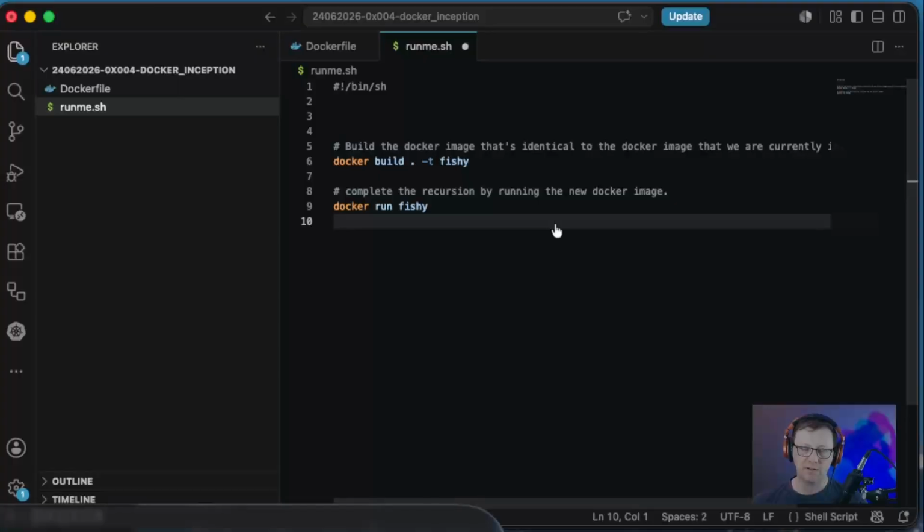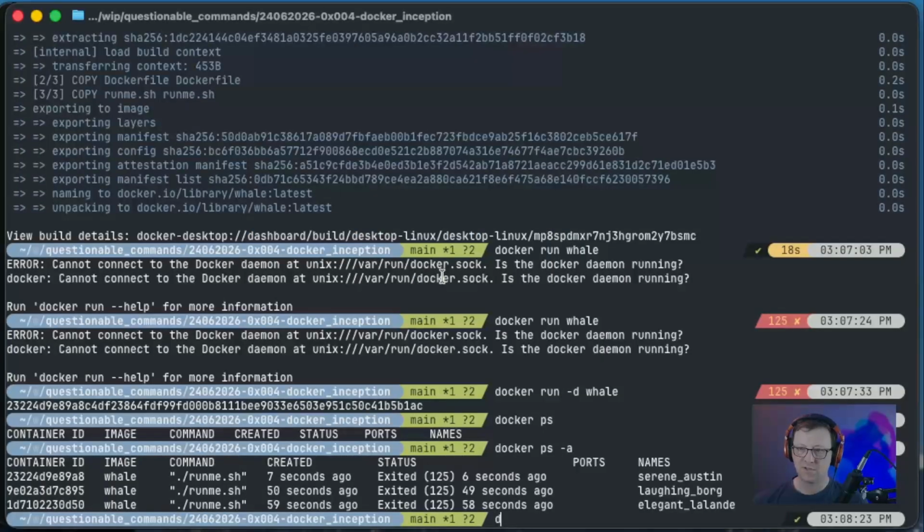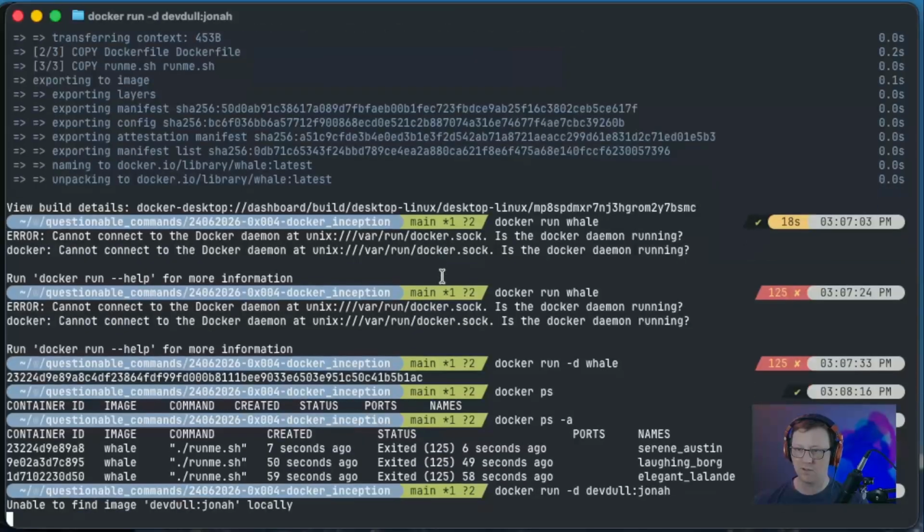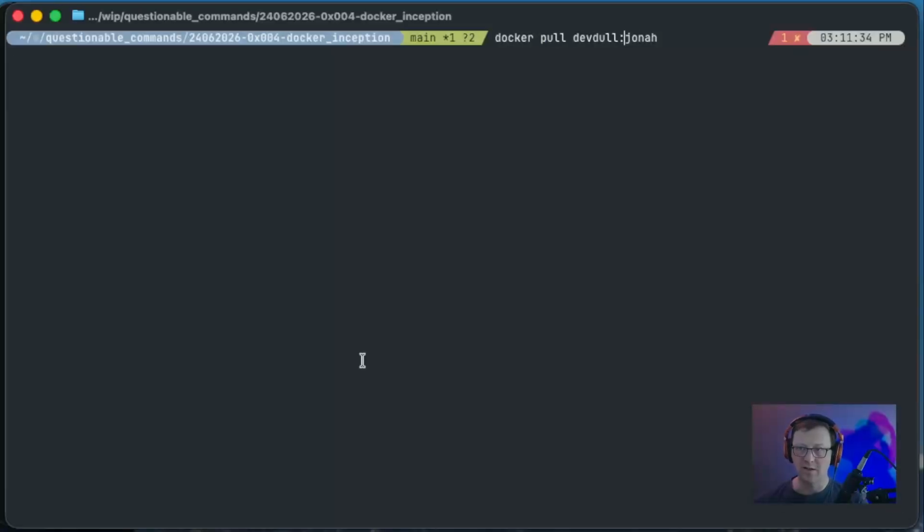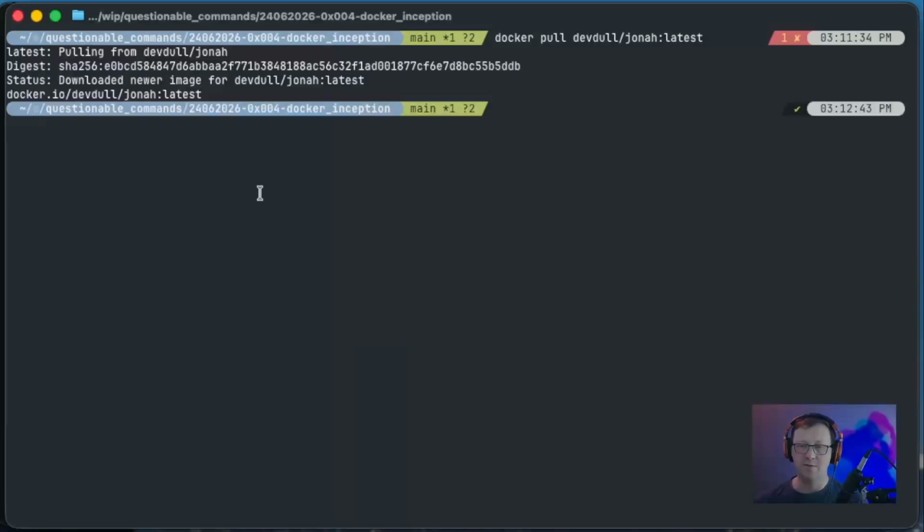Or better yet, let's actually spin up an instance of Jonah. So docker run, and I want to be able to poke around inside of the container. So let's do -d for detached, and it'll be dev-dol/jonah:latest. And it was already pulled.